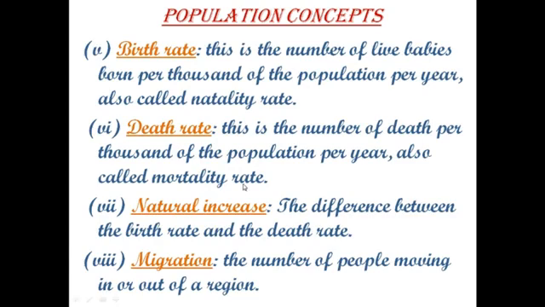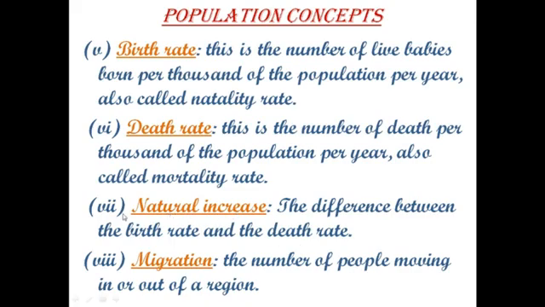Along with mortality rate, natality rate is used to calculate the dynamics of population. Actually, these are the key factors in determining whether the population is increasing, decreasing, or staying the same in size. Next, natural increase. The difference between birth rate and death rate.